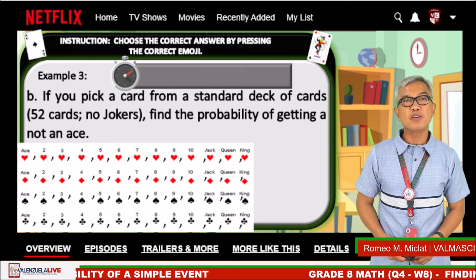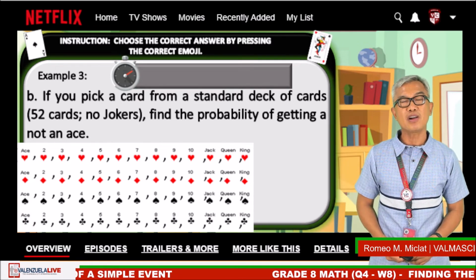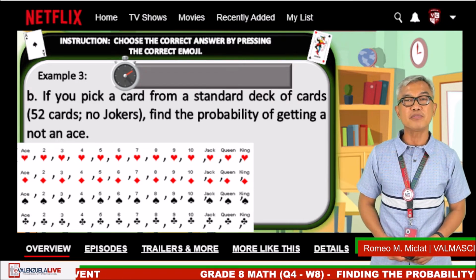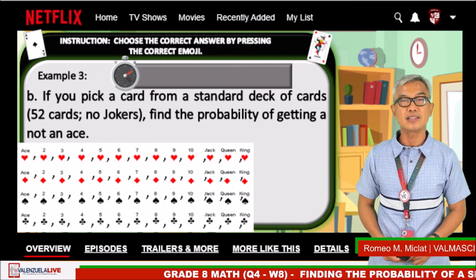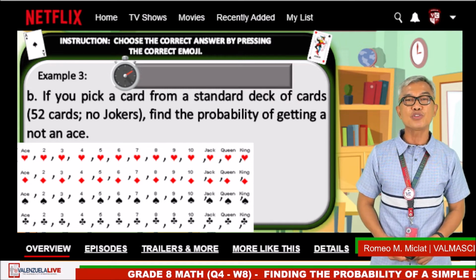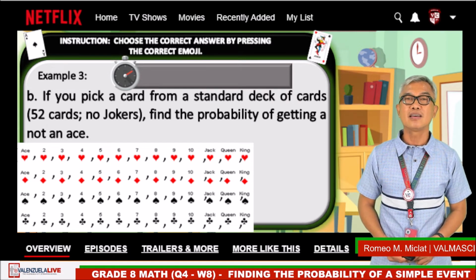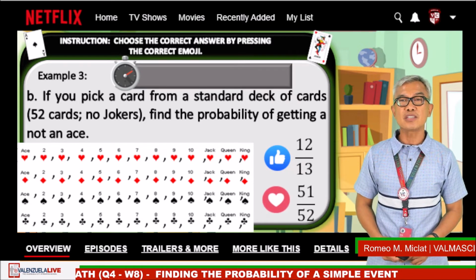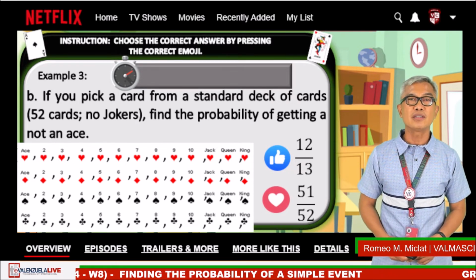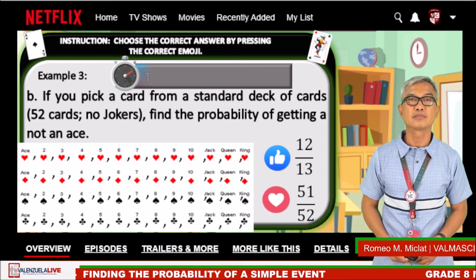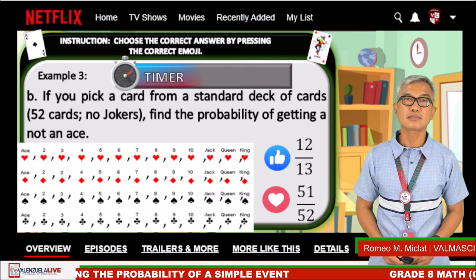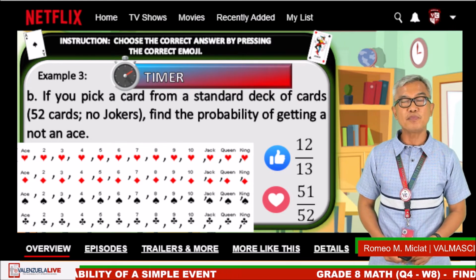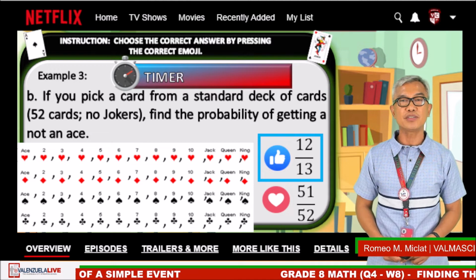Another problem, if you pick a card from a standard deck of cards, which has 52 cards with no jokers, find the probability of getting a non-ace. The picture below shows a 52 card deck. The like emoji is 12/13. The heart emoji is 51/52. The timer starts now. Time is up. The correct answer is 12/13.